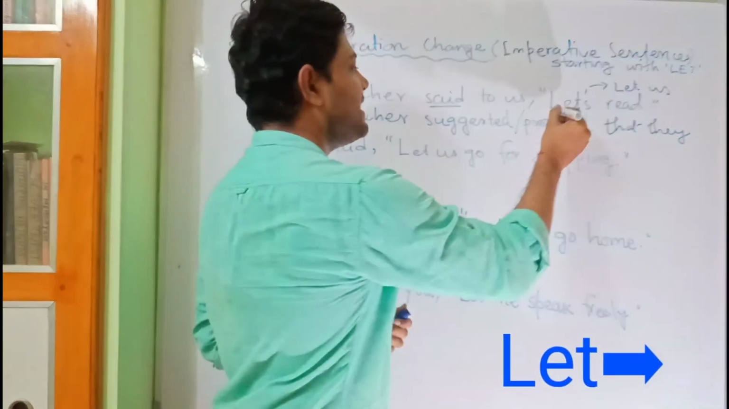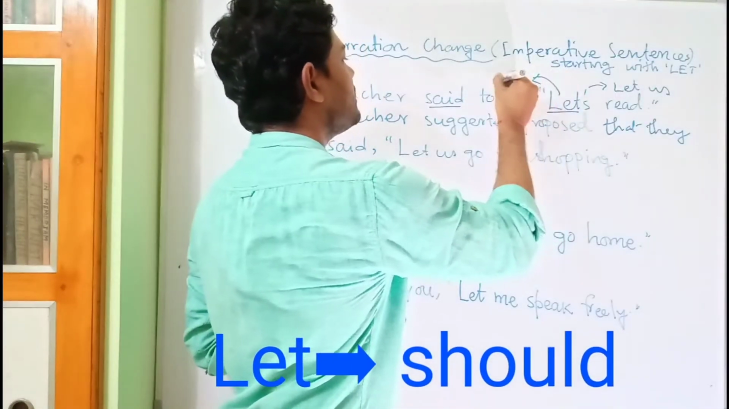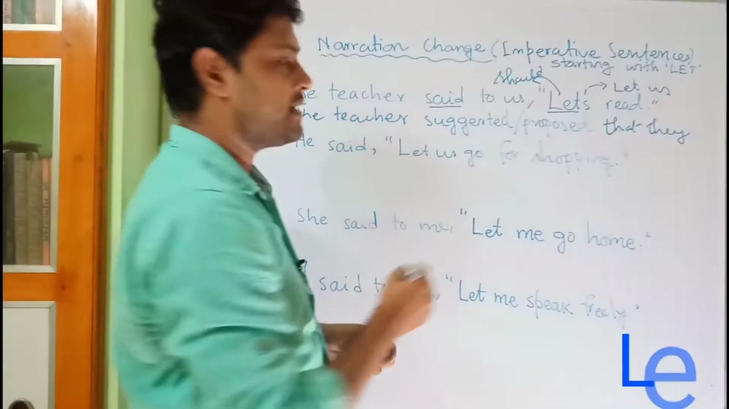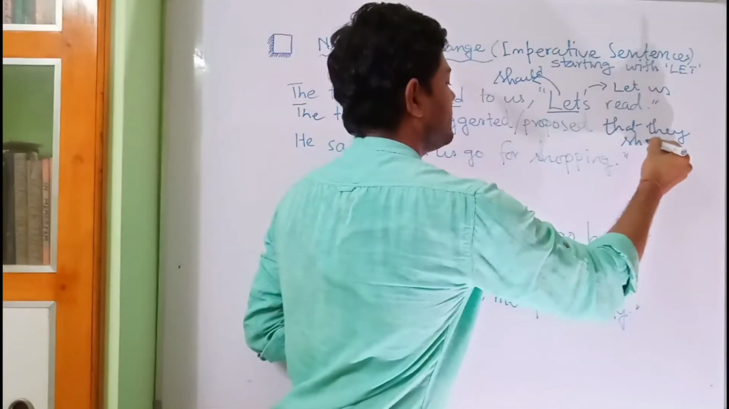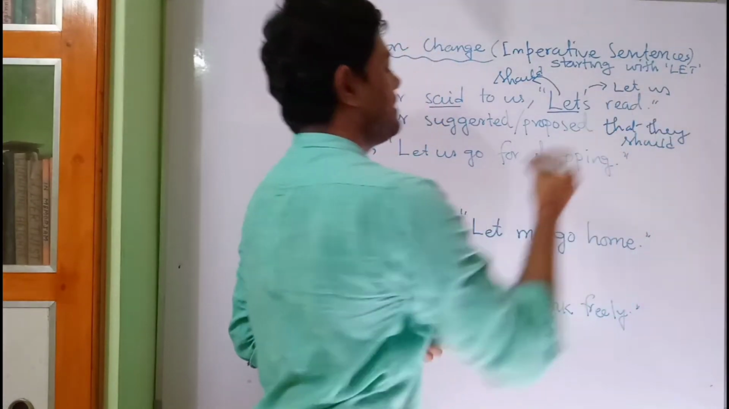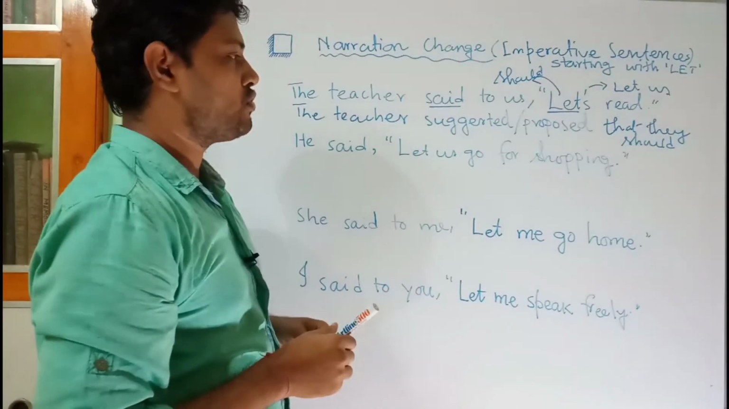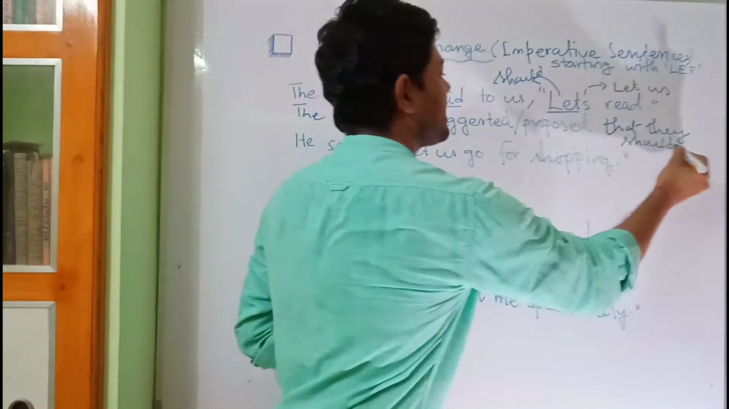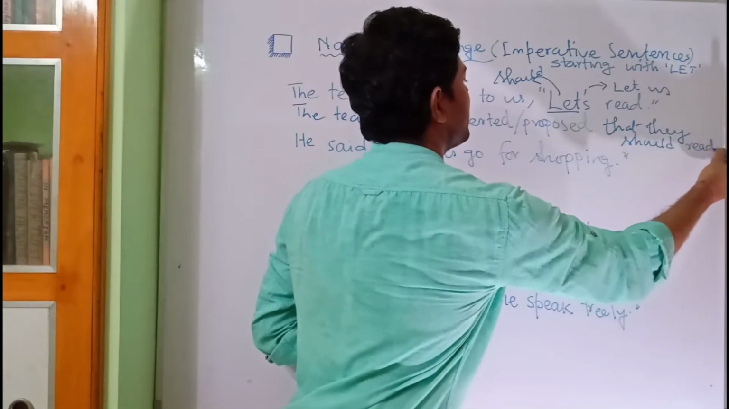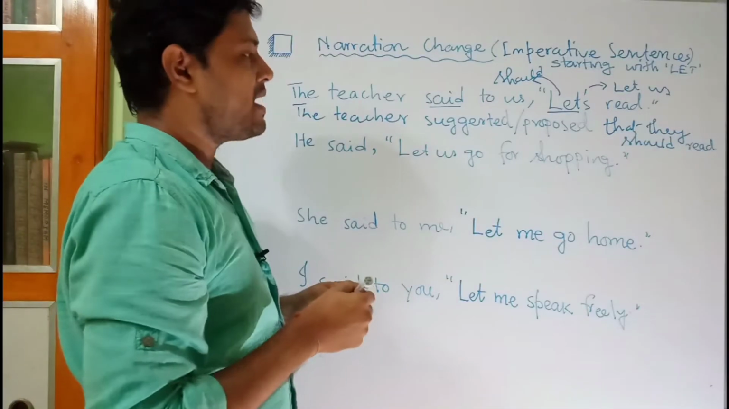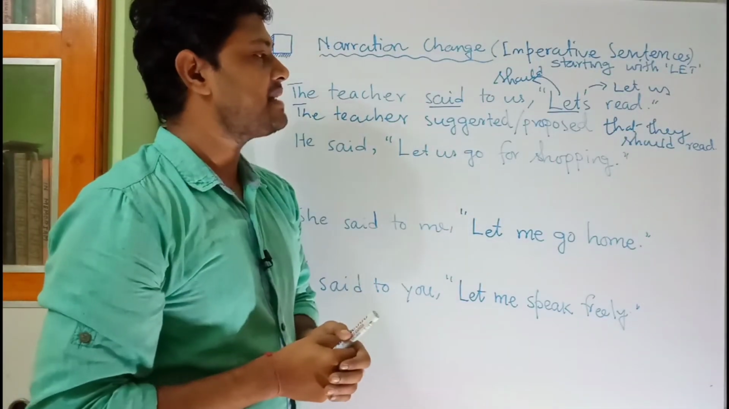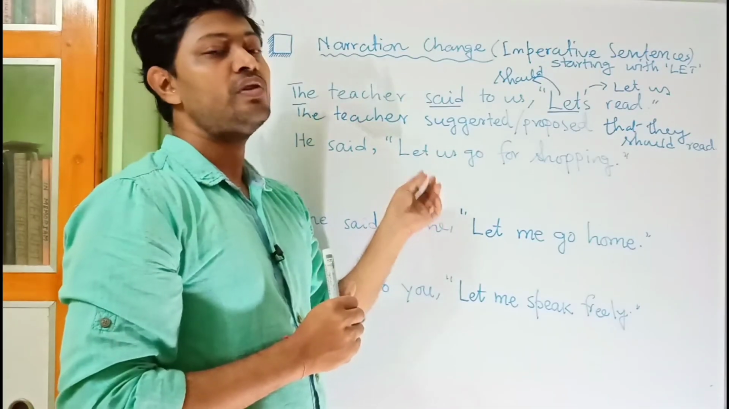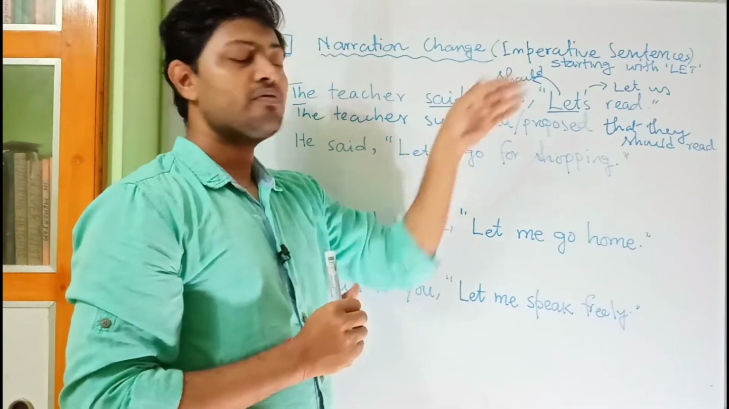Then remember, the let will be changed into should if it is a proposal. So then we have to write should. Propose that they should. After that will come the verb. And as we have learned in the last class, in case of imperative sentence there is no need to change the tense of verb.